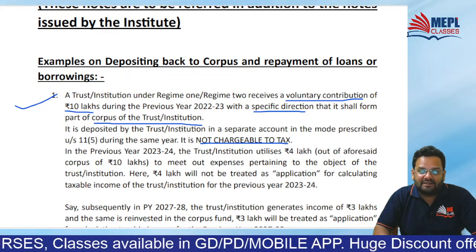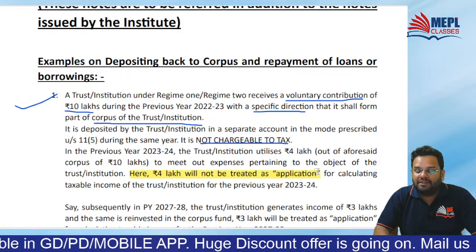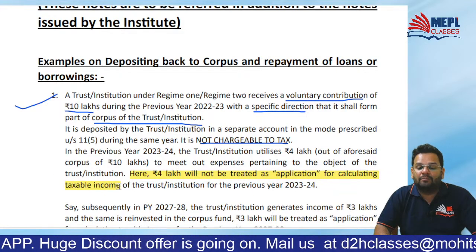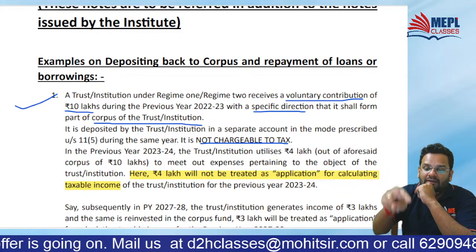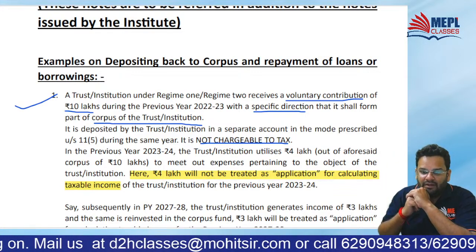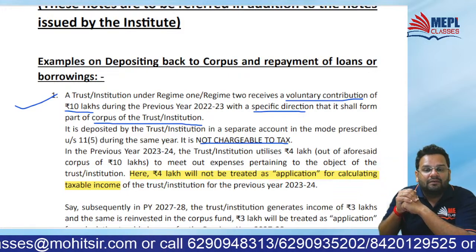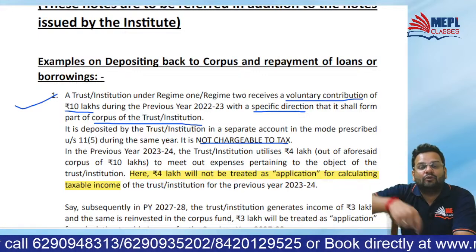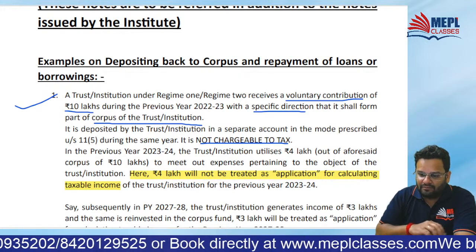Now it says that such 4 lakh will not be treated as application for calculating taxable income. Because if you treat it as application again, what will happen? Earlier when you received it, you did not tax it. From that only you are spending. So don't call it application.